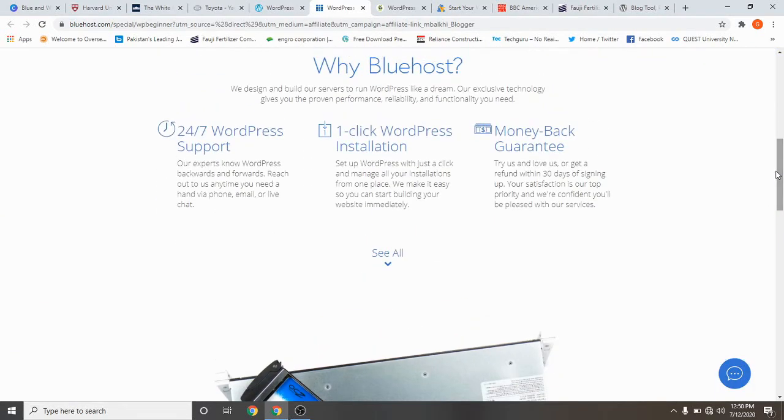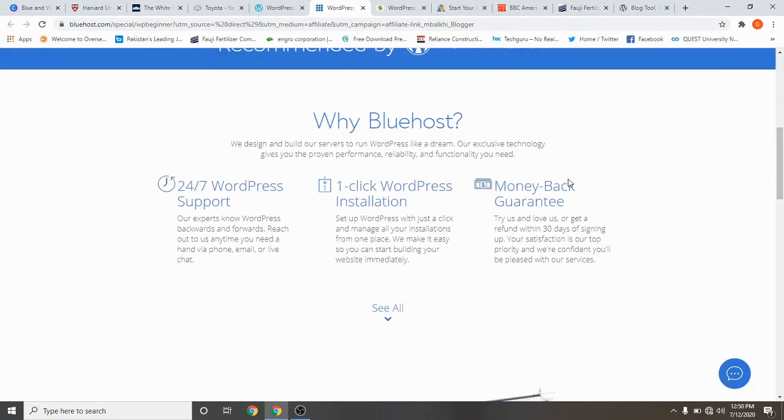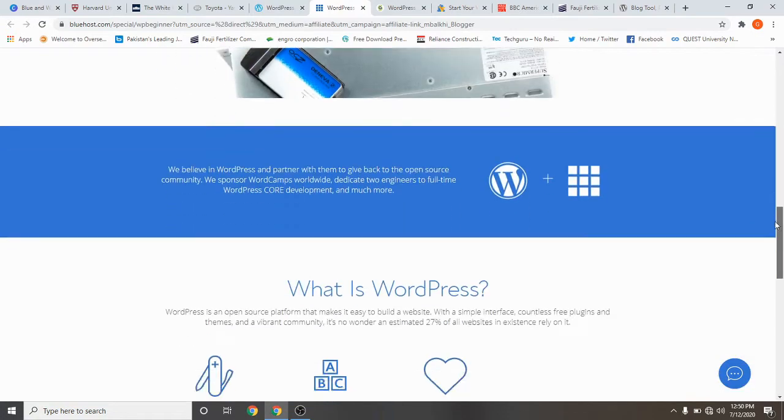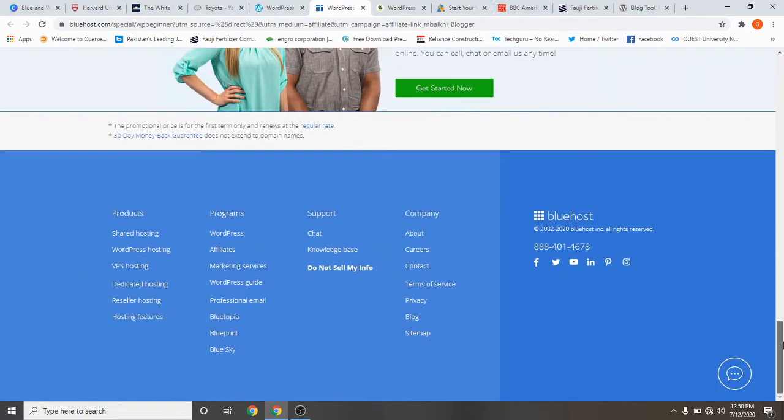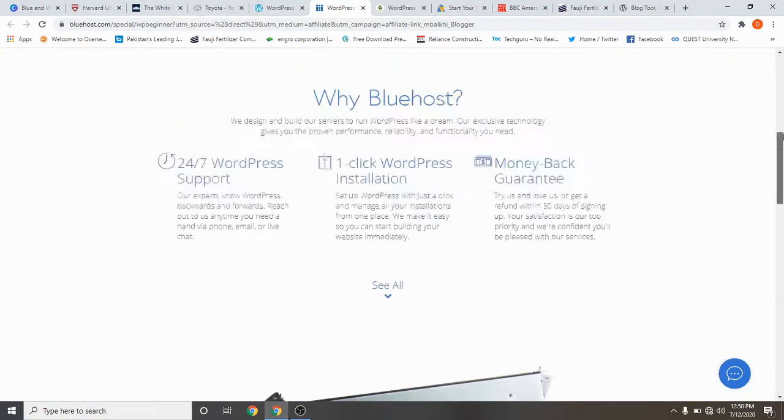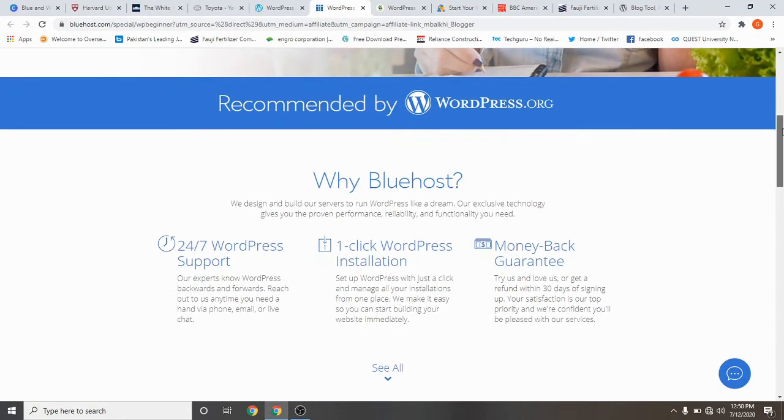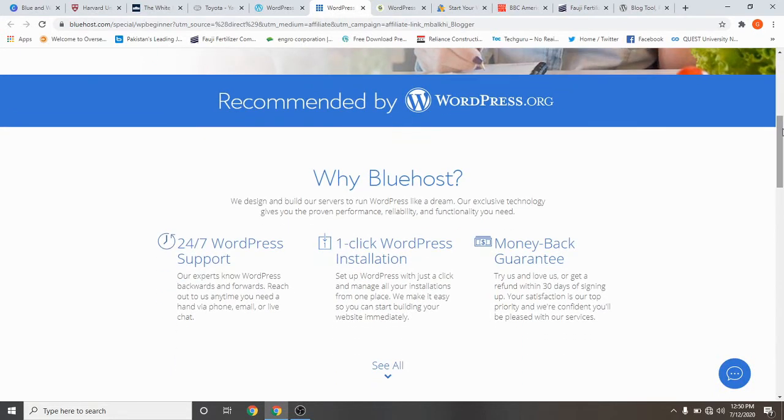If you go to the features, why Bluehost, you should go through this website. And I would like to tell you what things you have to see when you purchase Bluehost. First, you should see whether there is one click WordPress installation, meaning it should be possible to install WordPress.